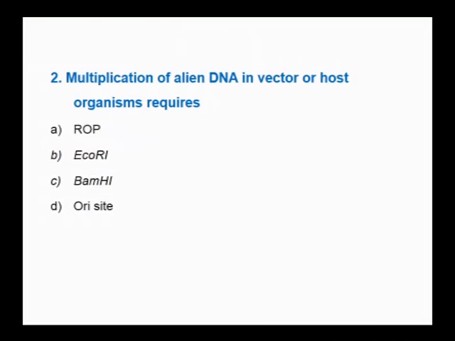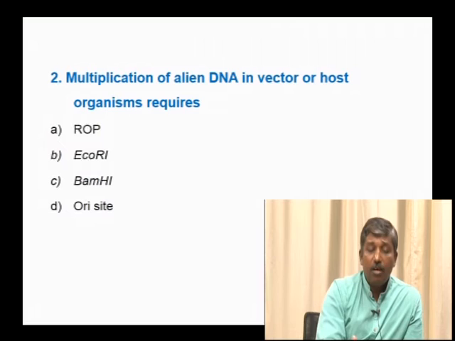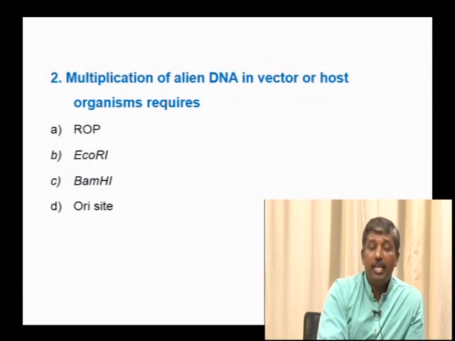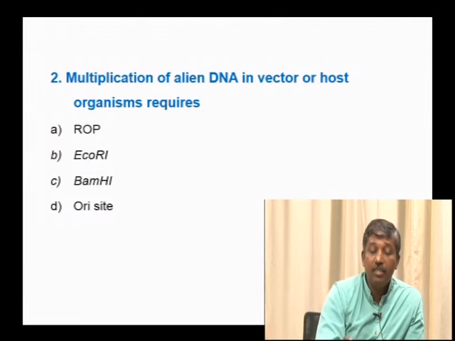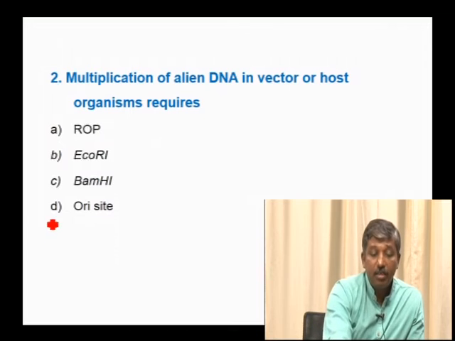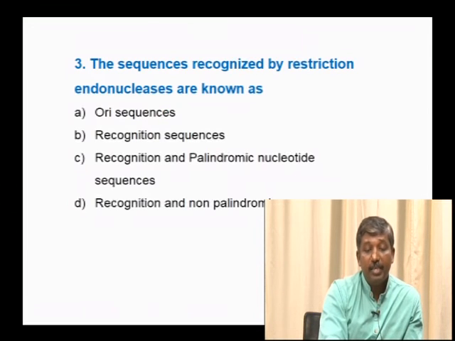Next, multiplication of alien DNA in vector or host organism requires. See, here always when we introduce our alien DNA or gene of interest into a vector or a host cell, it cannot replicate on its own because it always requires an origin of replication site, either in the host or in the vector. Hence it requires the ori site, not ROP. ROP is the protein of replication. It is a gene. EcoRI and BamHI are the restriction enzymes. Hence, it requires origin of replication.